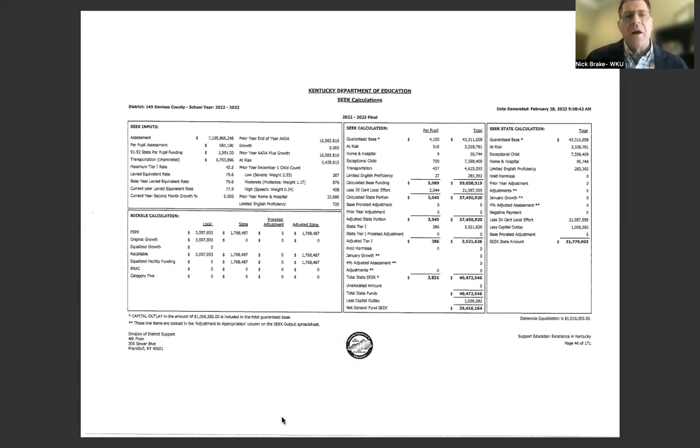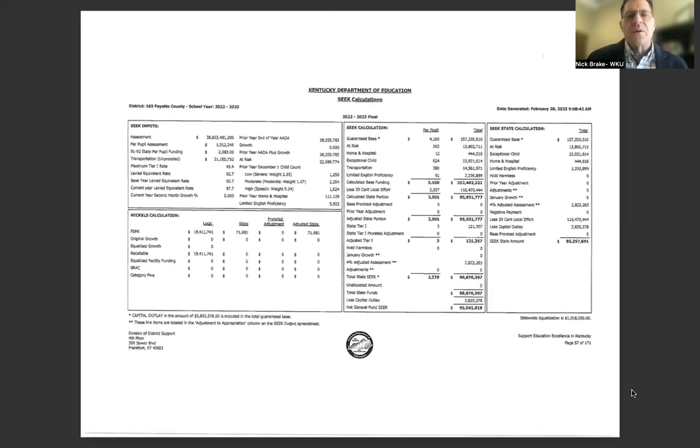So let's do some comparisons and look at a couple of different districts here. One of these districts is Fayette County. Fayette County is a larger district. You can see their ADA is about 38,000 students, okay? And looking at the composition of their at-risk population, they have a little larger at-risk population, and so their calculated base is actually going to be similar, but it's going to go down because their local effort is going to generate more money, because their property values are higher.